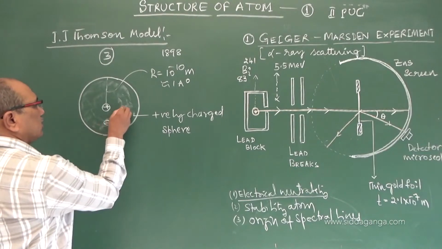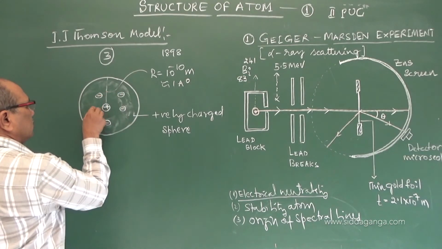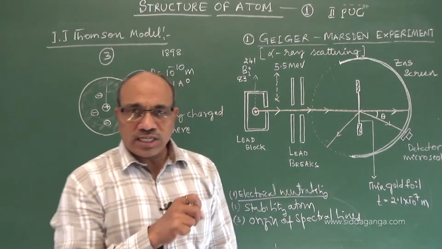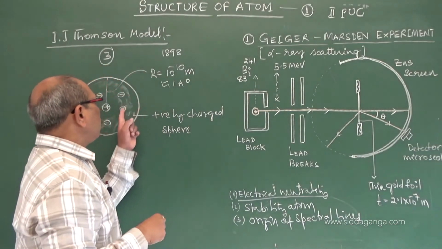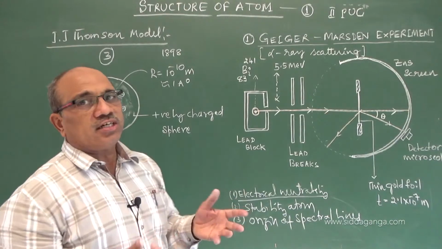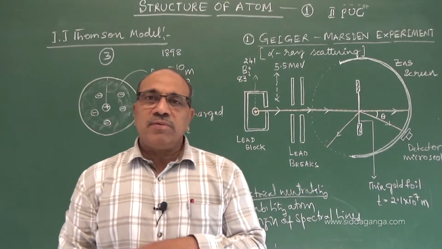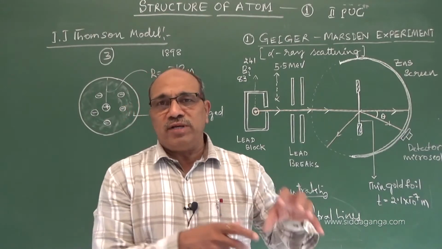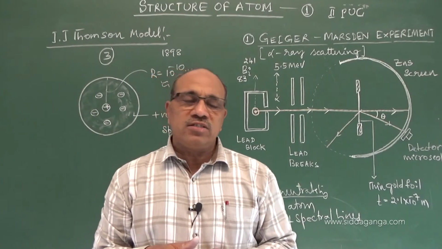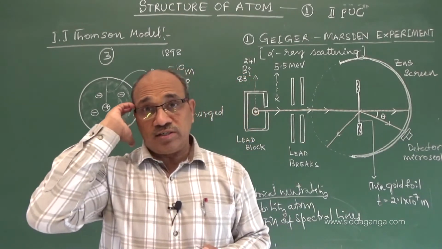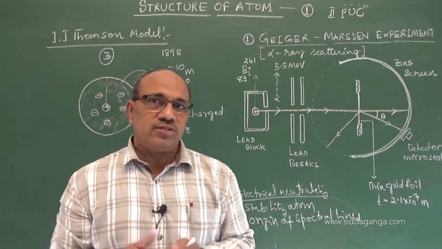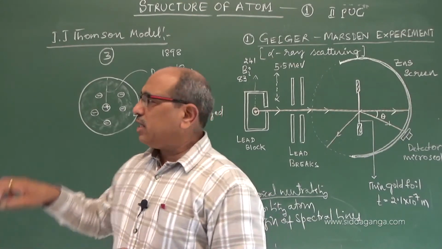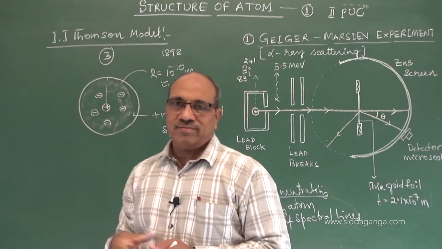Therefore, he thought that the electrons are arranged here and there. They are embedded inside the positive sphere. That was not a clear explanation, but the electrostatic force of repulsion between the electrons may be compensated by this positive sphere, thereby the electrons are stable inside it. And he compared it with a watermelon. When you cut a watermelon, the reddish, fruity part is the positive charge, and the seeds are spread inside it, like electrons spread inside, stable in it.